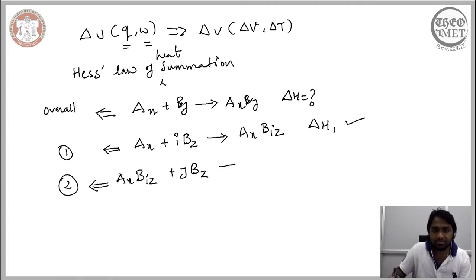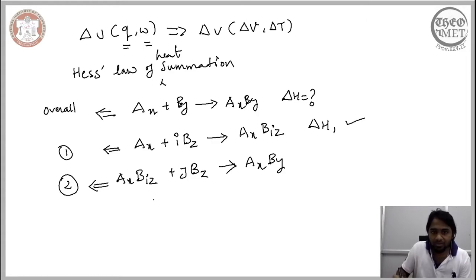This product of the first reaction reacts with JBZ atoms, and ultimately we end up with AX and BY, the final product of the overall reaction.